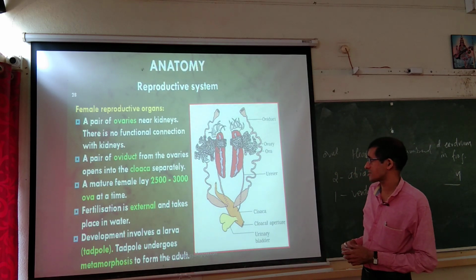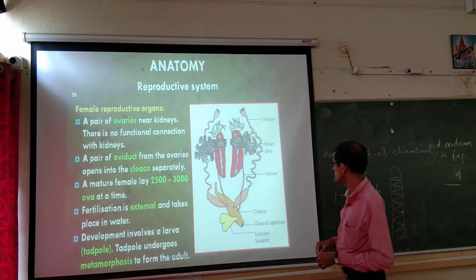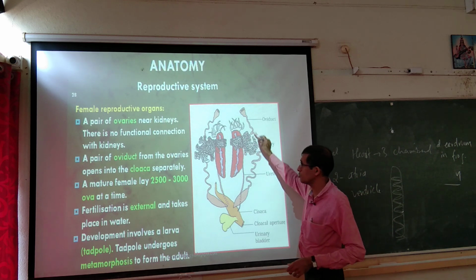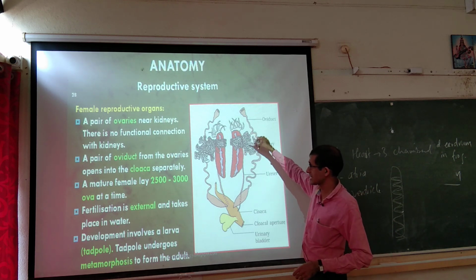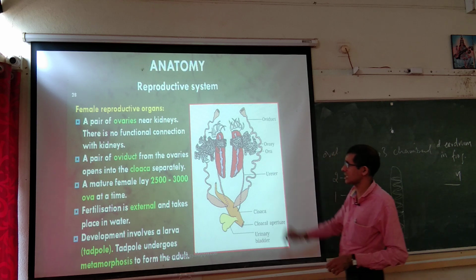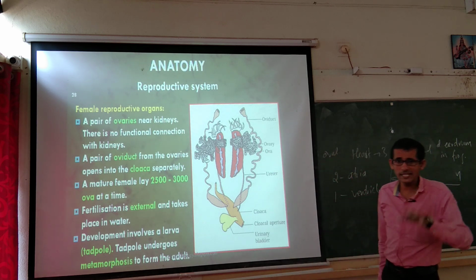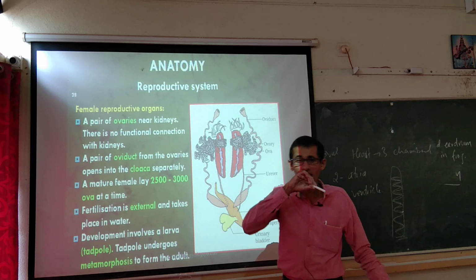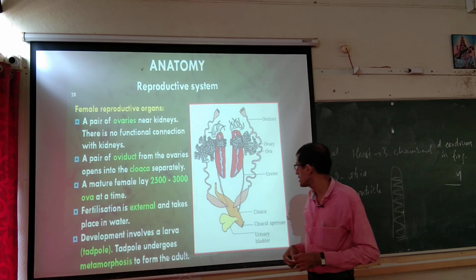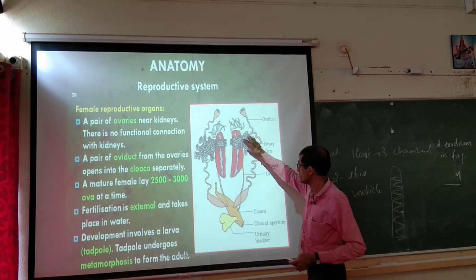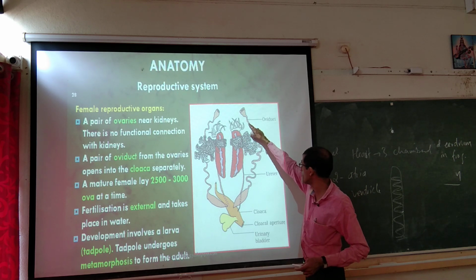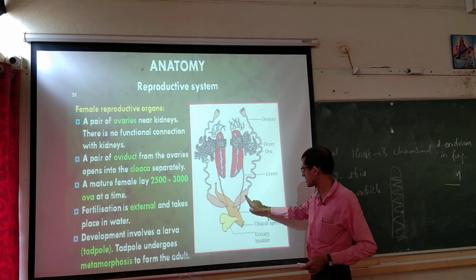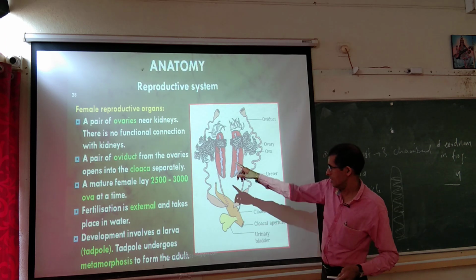Then the female reproductive system: a pair of ovaries, with oviducts, near the kidney, and there is no functional connection with the kidney. It is separated, and from here we can observe the emergence of the oviduct, which will carry the ova.